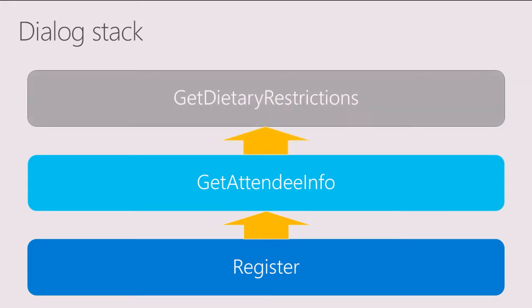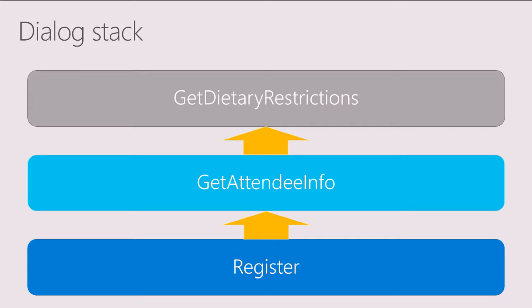And then maybe get attendee info is going to walk through all the different pieces of information that we need about the attendee. So maybe one of those pieces of information is get dietary restrictions. And if we use beginDialog, what's going to wind up happening each time is that a new dialog is going to get put on, a new dialog is going to get put on.